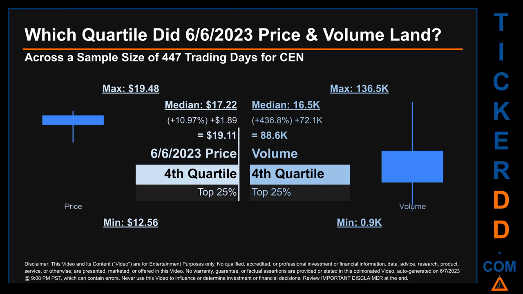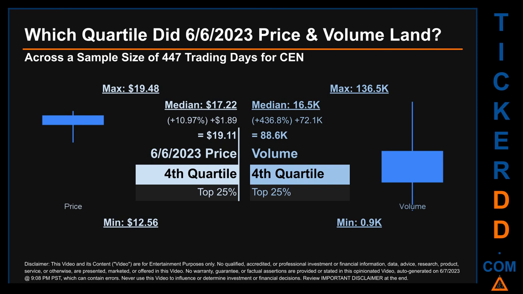Which quartile did the 6th of June 2023 price and volume land? Across a sample size of 447 trading days, the maximum end-of-day price for CEN was $19.48 while the minimum was $12.56. Within that price range, the 6th of June 2023 price, of $19.11, landed within the fourth quartile, meaning that it was within the top 25% of all sampled end-of-day prices. The day's volume landed within the fourth quartile, marking it within the top 25% of all sampled daily volume, which saw a max daily volume of 136.5 thousand and a minimum of 0.9 thousand.